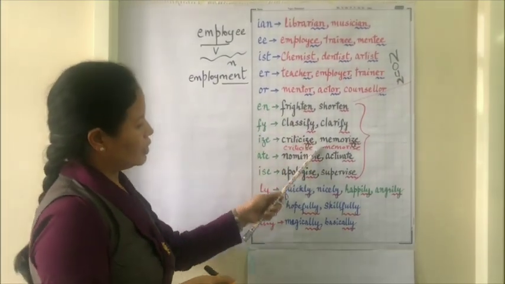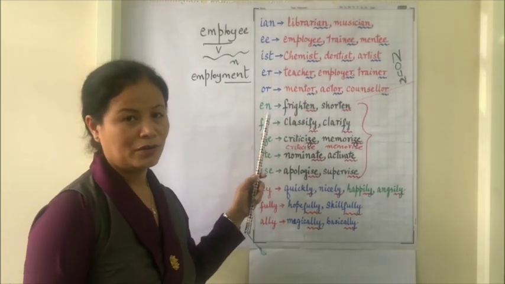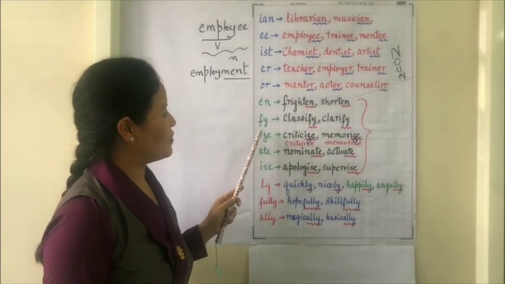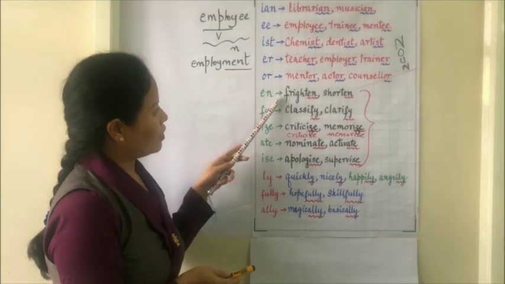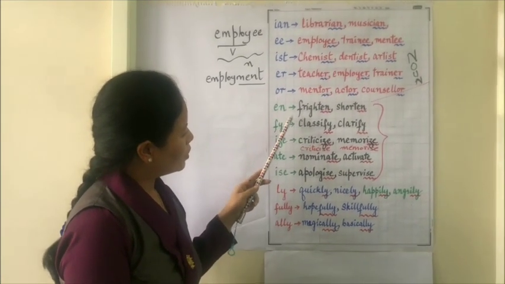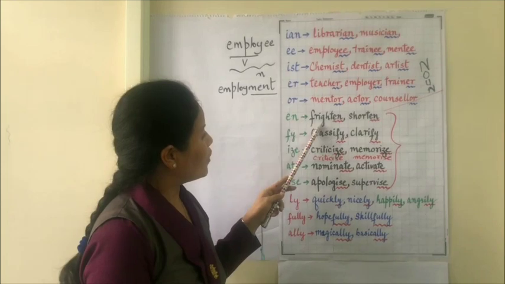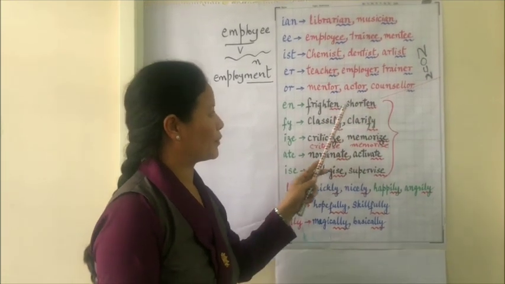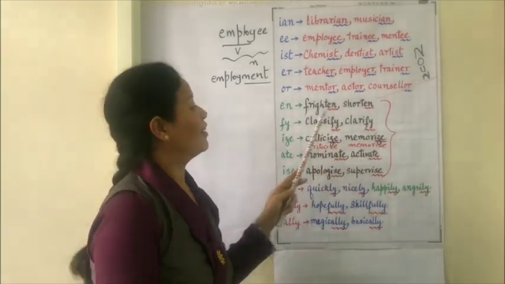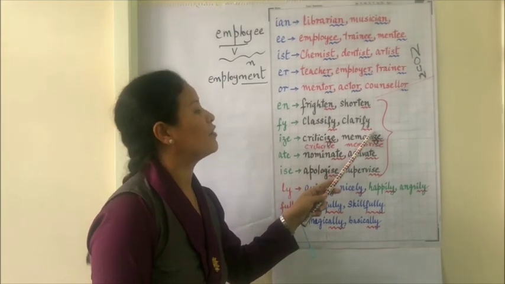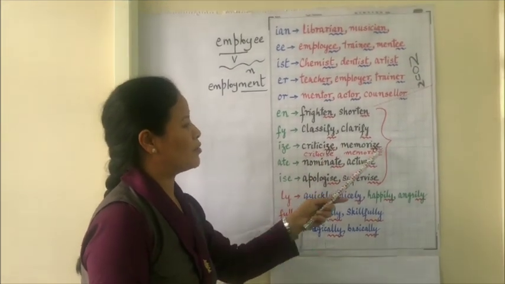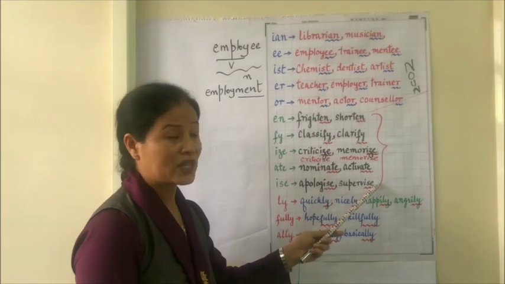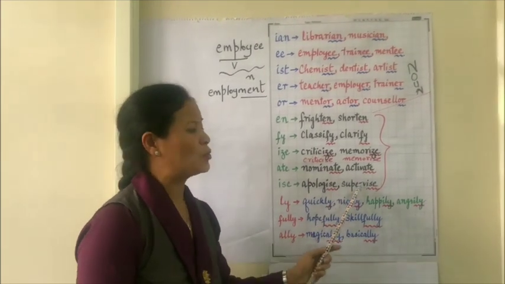So we have another list of suffixes: -ify, -ize, -ate, -en. Here I want to discuss: frighten, shorten, lengthen, classify, clarify, justify. So you can add on: criticize, memorize, nominate, activate, apologize, supervise.